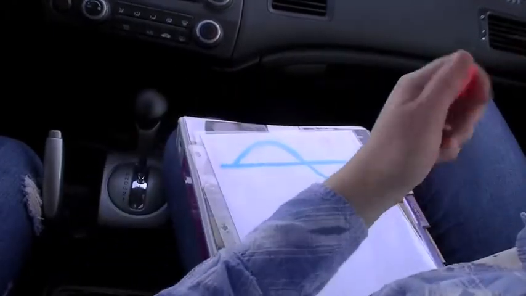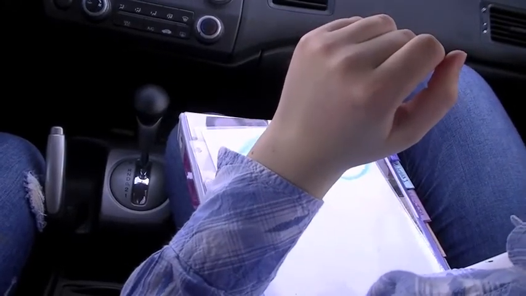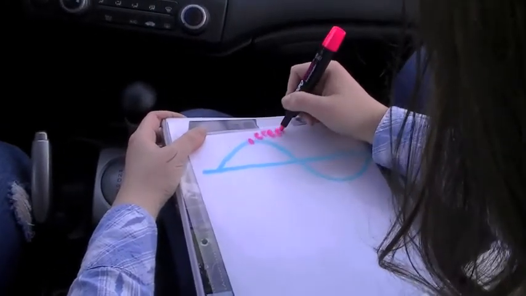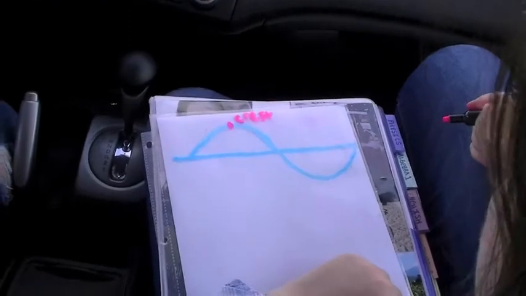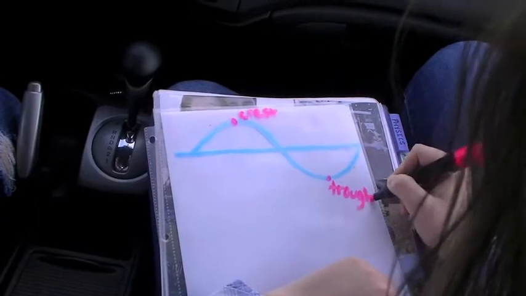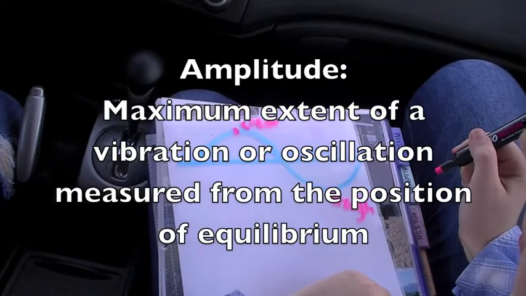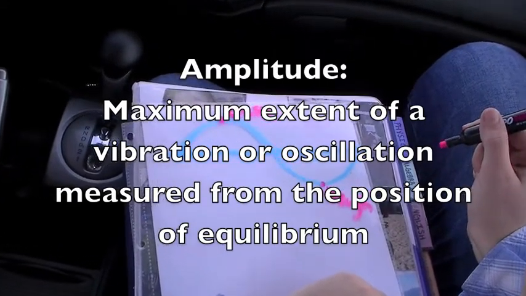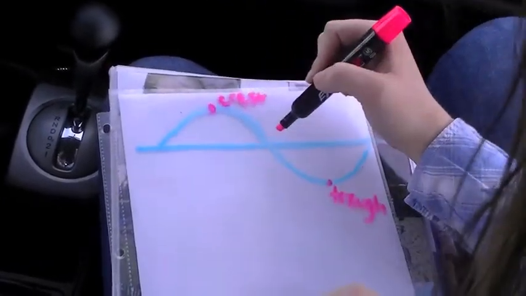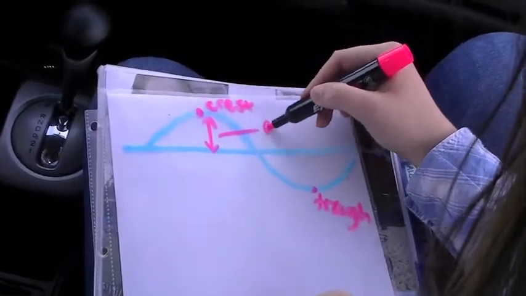Okay, so now I want to label on this wave. What is a crest? Well, it's the top of the wave. Okay, so the crest would be right here. And what is a trough? It's the bottom of the wave. Okay, so then the trough would be right here. And what is the amplitude? That is the maximum extent of a vibration or oscillation measured from the position of equilibrium. Got you. Okay, so the line being the point of equilibrium, the amplitude would be right here.